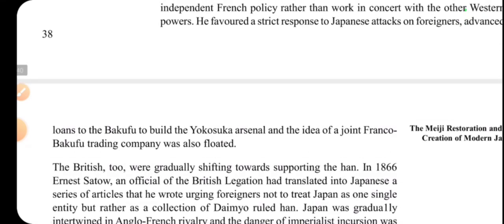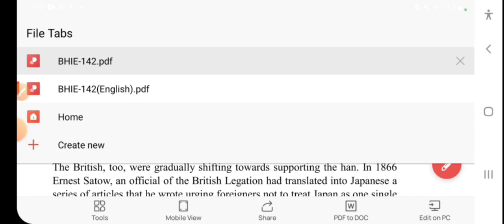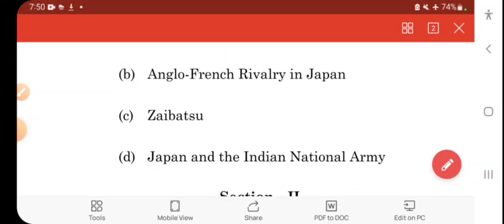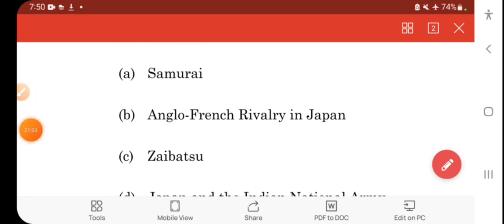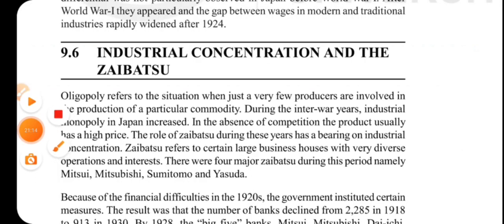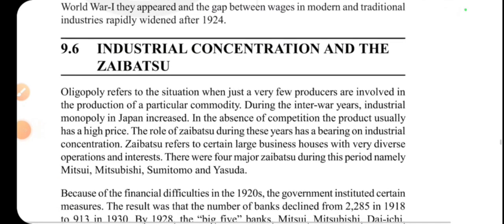Let's go on to the next question, and that is Zaibatsu. Okay, Zaibatsu is also a rather open context question. Here too, if you look, a lot of things are given. Zaibatsu is in subcontext 9.6, that is on pages 125-126. You will find this answer in unit 9, as well as in many other contexts, as you have seen with the samurai, that they were the warrior class. This is an open context question where you will find parts of it in many places.